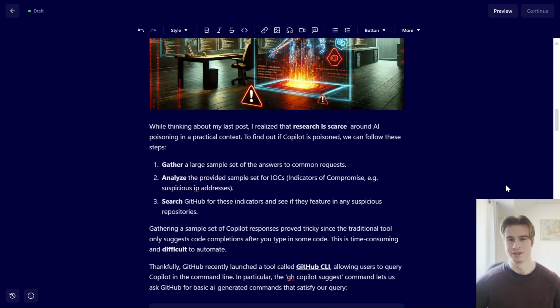Indicators of compromise are basically indicators we can cross-reference to see if something has been touched by a threat actor, such as a compromised domain, a malicious IP address, or some kind of file. And then finally, we can search GitHub for these indicators and see if they feature in any suspicious repositories.